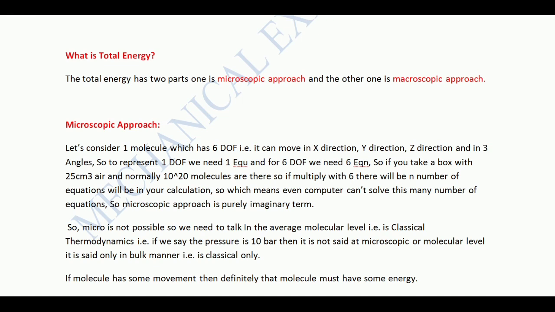For example, consider a box that is a 25 centimeter cube. You just listen to me, you need not take notes. In that box, normally the number of molecules present is 10 power 20. For one molecule there are 6 equations, so for 10 power 20 molecules, multiplied by 6, there will be an enormous number of equations. Even a computer can't solve it. It's very difficult for us to solve.